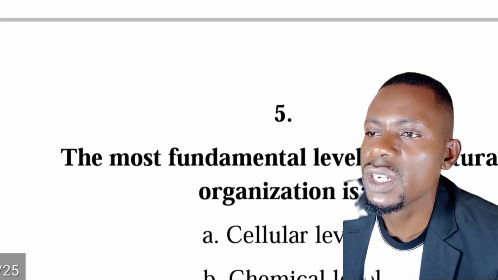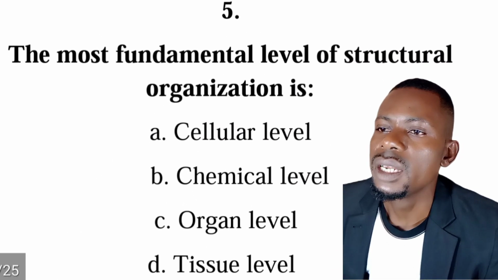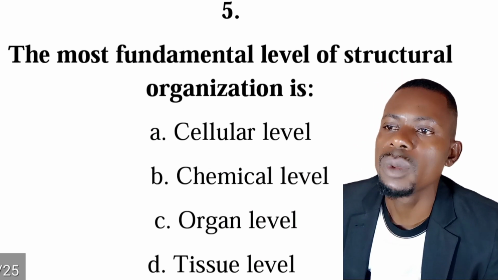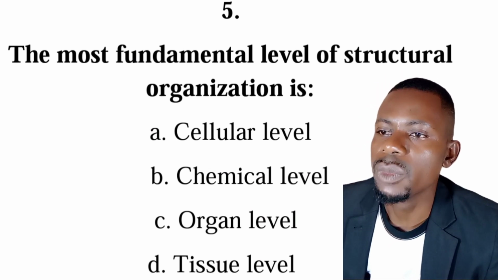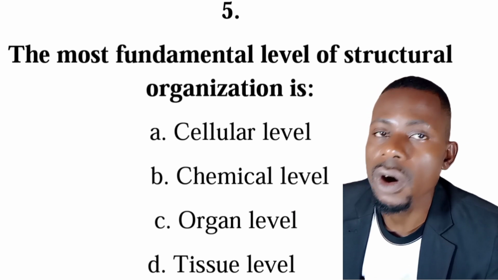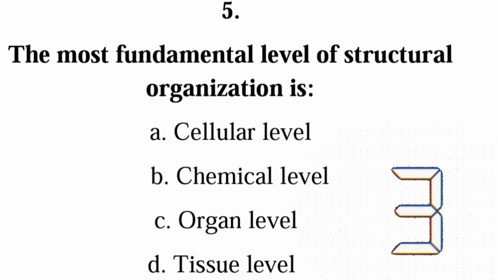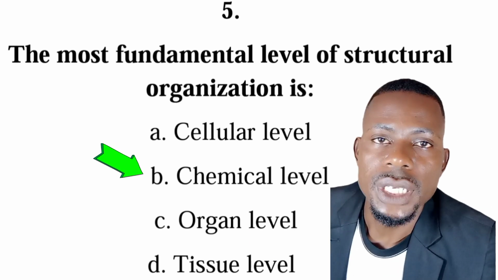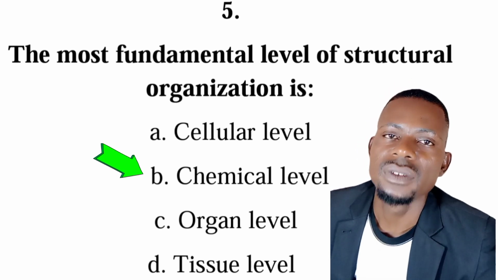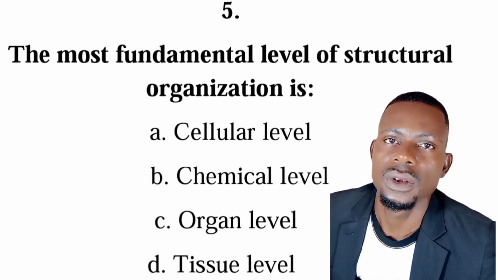Number five question is from levels of structural organization. And the question is, the most fundamental level of human structural organization is it cellular level, chemical level, organ level, or tissue level? So the correct answer is B, chemical level. So the chemical level is the most fundamental level of human structural organization.